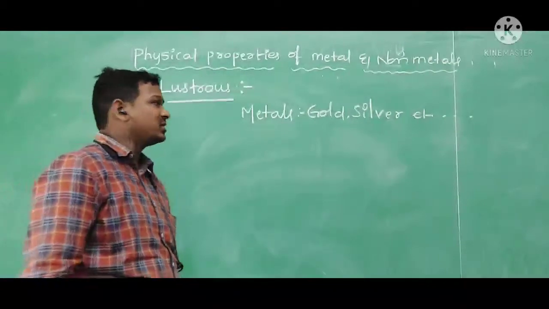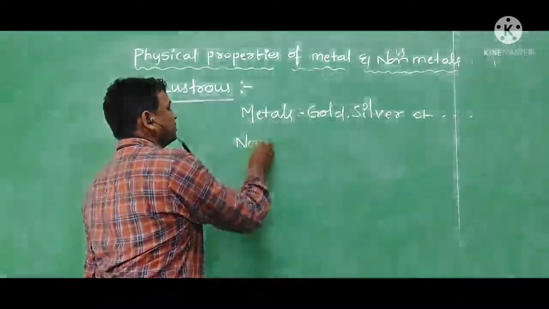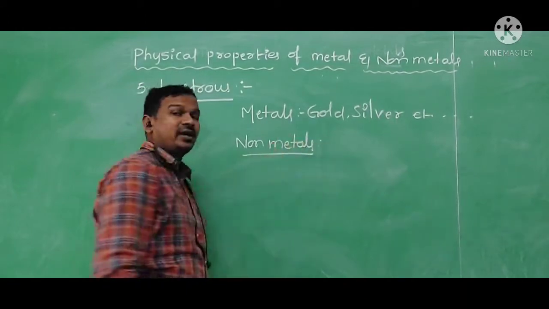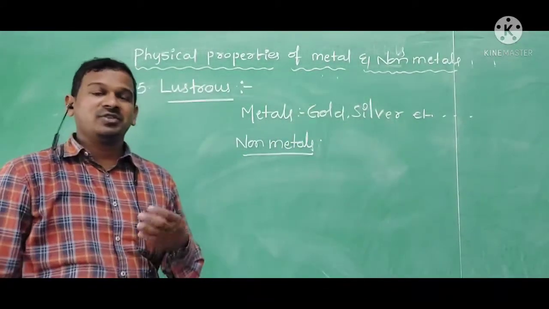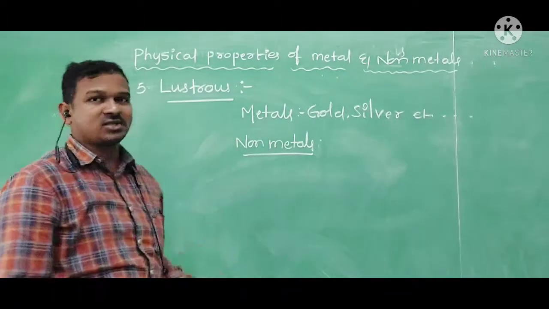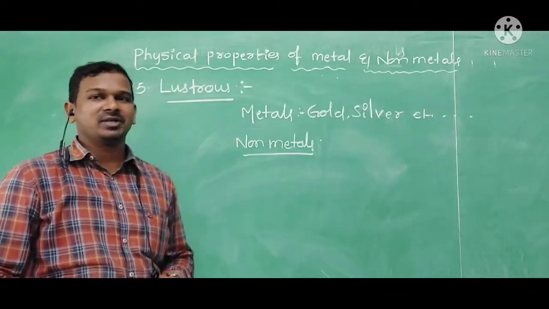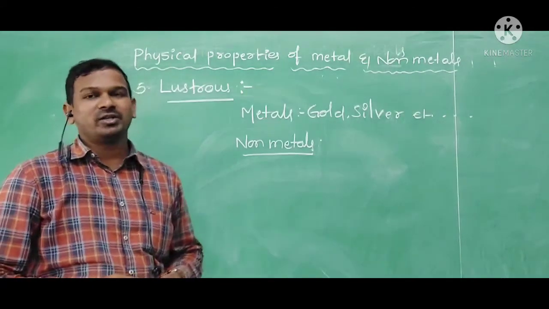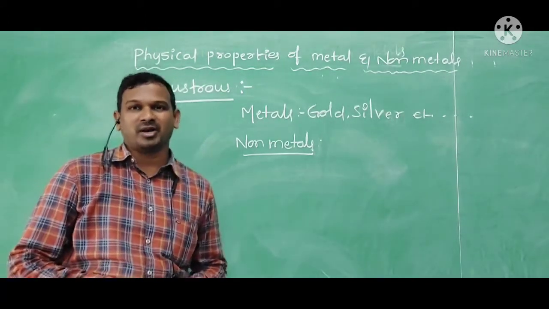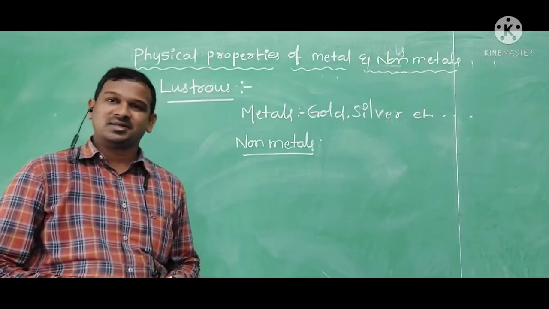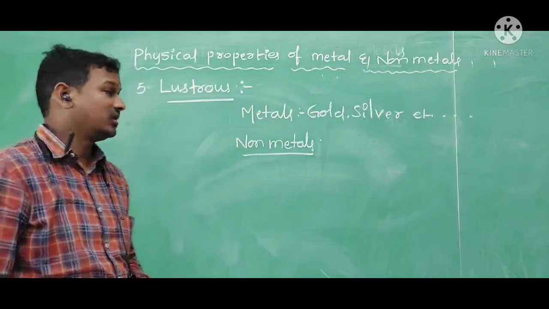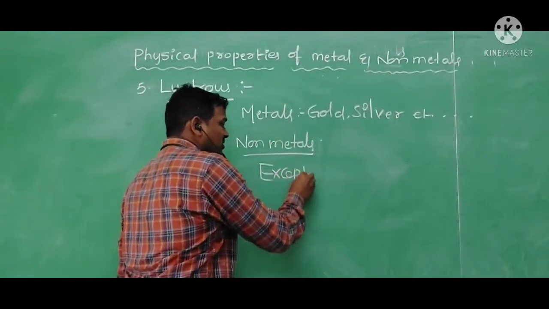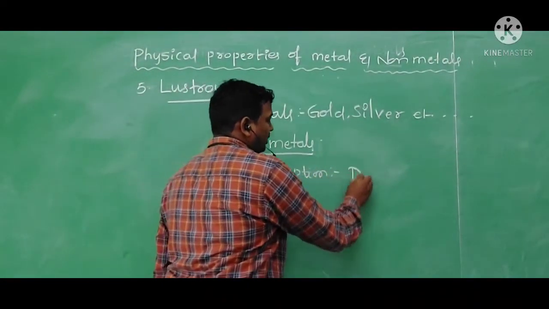And coming to the non-metals, the materials which are dull in nature, or which do not show the property of lustre, we can call them non-metals. And here one point is there: is diamond a metal or non-metal? Yes, diamond is a non-metal. Here the exception is diamond.